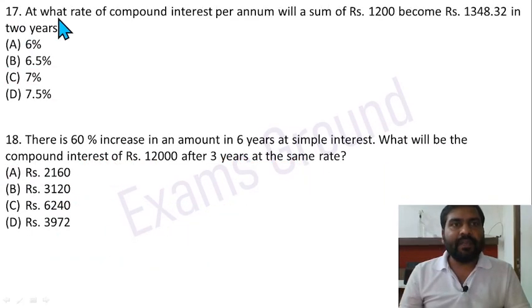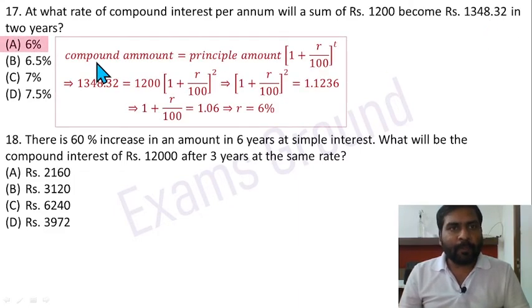Question 17. At what rate of compound interest per annum will a sum of ₹1200 become ₹1348.32 in 2 years? Use the formula: compound amount equals principal amount times 1 plus r by 100 raised to the power of the time period.